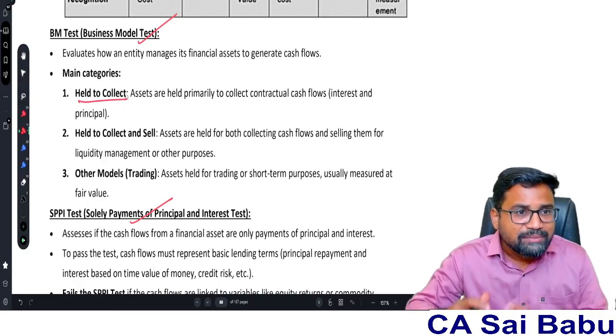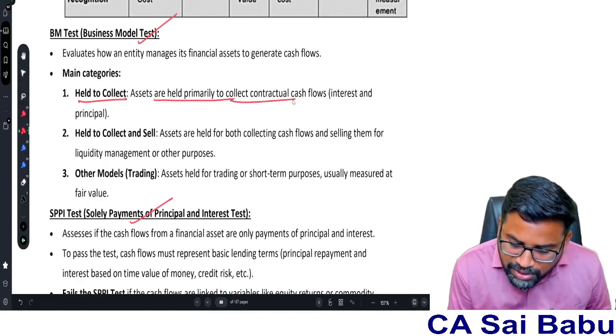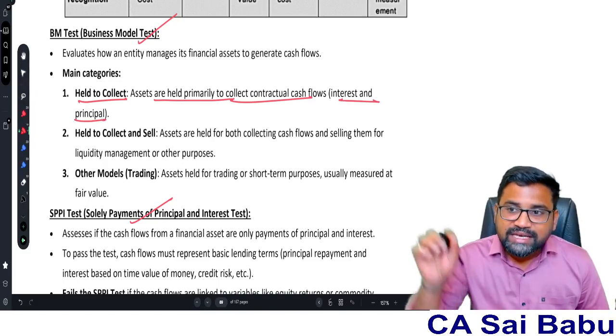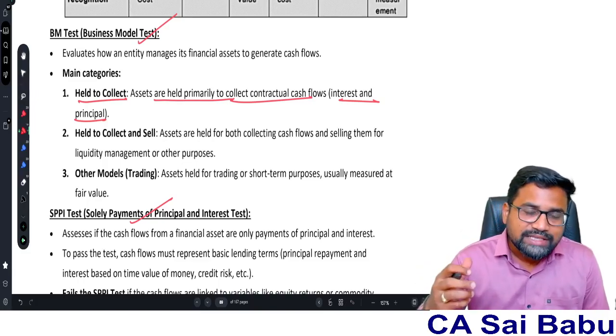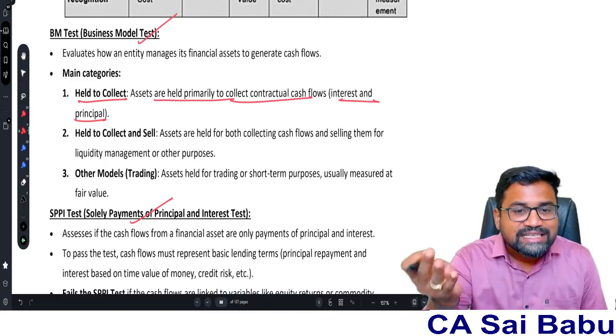Suppose some investments, some assets, we hold only to collect. Assets are held primarily to collect contractual cash flows, interest and principal. For example, we have given a loan, or we invested in bonds and debentures. Now our intention is to collect the interest as well as principal.